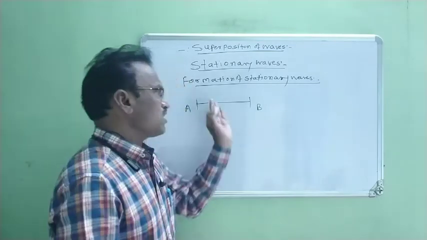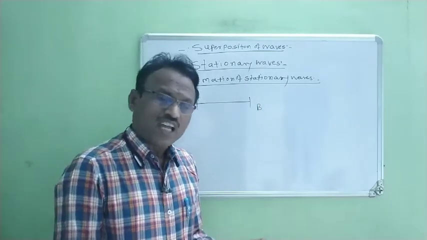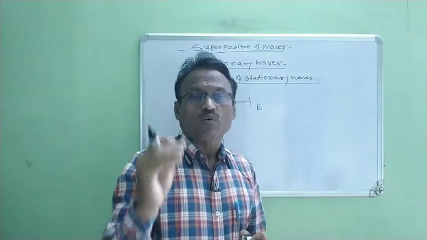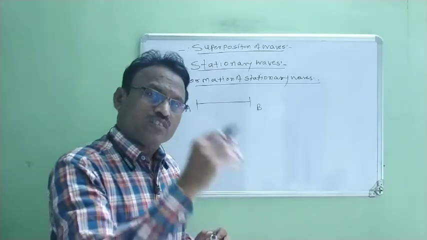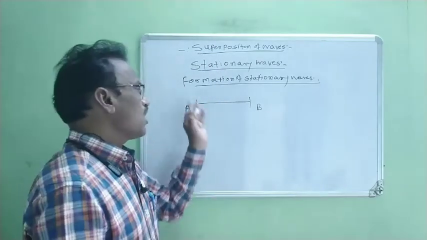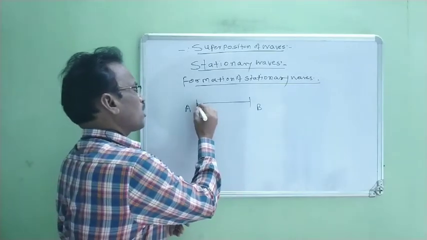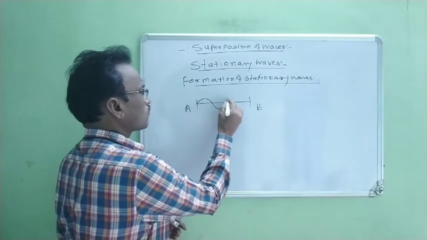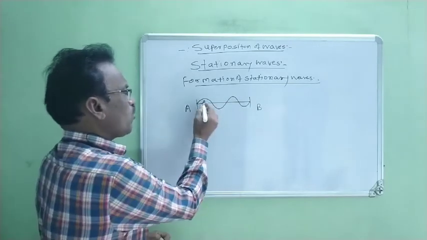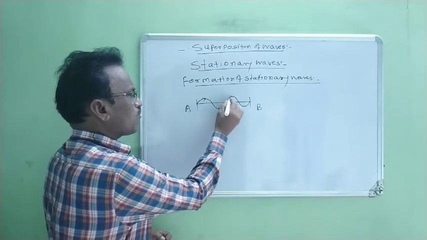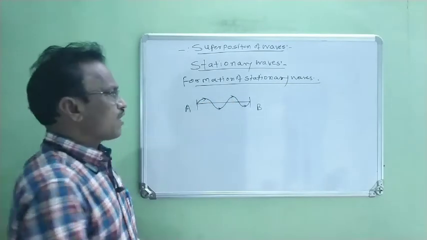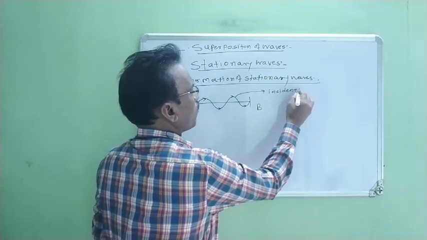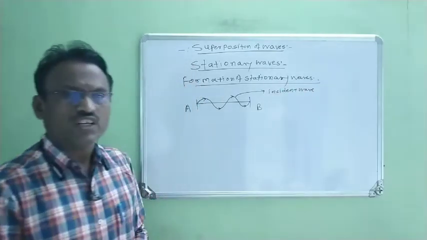Now we say that stationary waves are produced, but at that time two waves are produced. Two simple harmonic progressive waves are produced. The first simple harmonic progressive wave is produced along this string. This wave is traveling from this point A to the point B. Therefore, this is the first wave. This wave travels from this point A towards the point B. Therefore, this wave is taken as an incident wave.